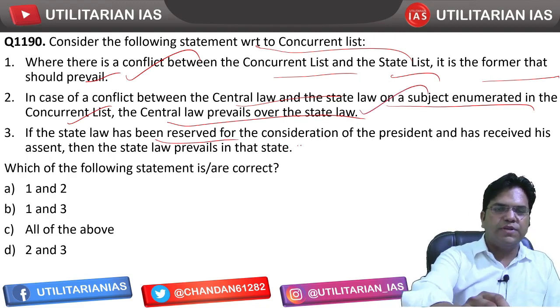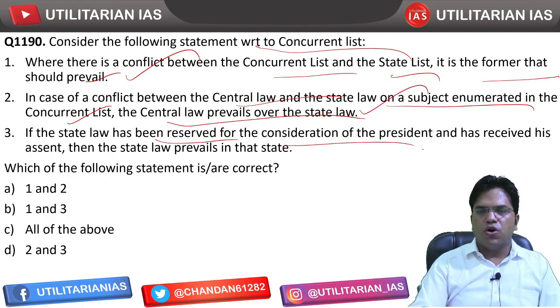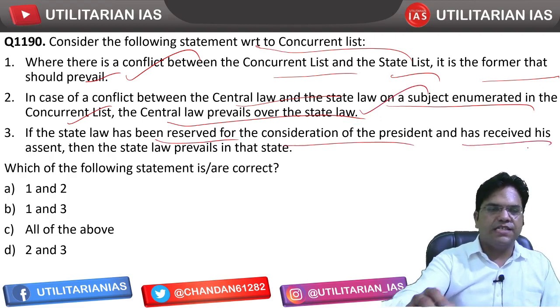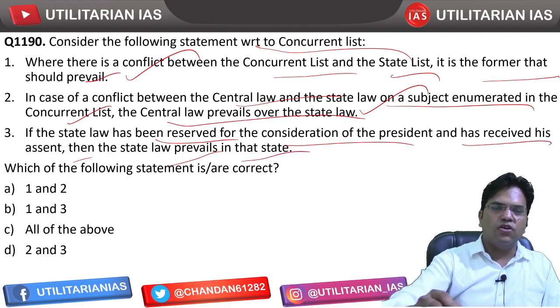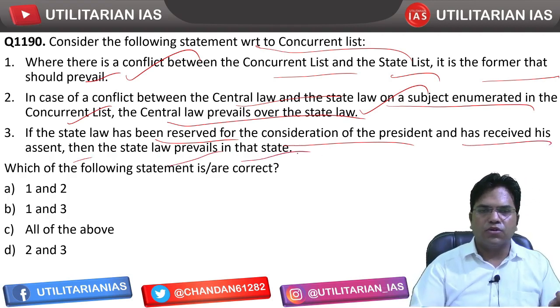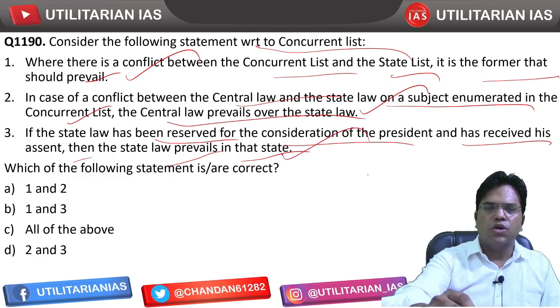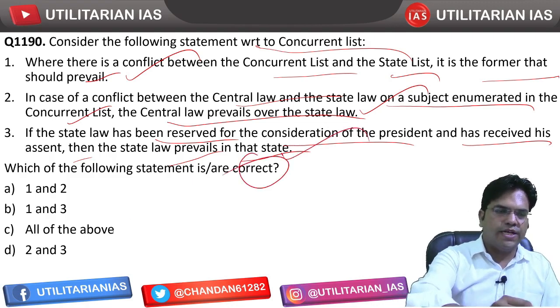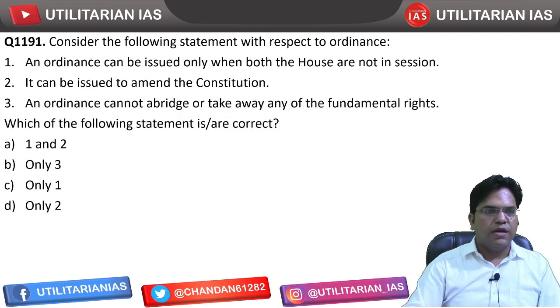If the state law has been reserved for the consideration of the president and it has received his assent, then the state law shall prevail in that state over the central law, over the concurrent law as well. So that is also correct, না? So all three are correct and hence C is going to be the right answer.